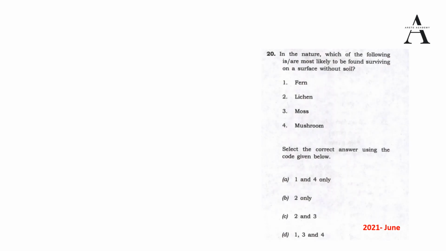Next, now we will discuss the question. The question was asked by UPSC last year itself. The question is saying that in nature, which of the following are most likely to be found surviving on a surface without soil? So here the catch is without soil. Now if you recall from our discussion, ferns we have discussed, NCERT is saying that they can grow in sandy soils. Sandy soils we have read are acidic in nature. So acidic soil is required for it.